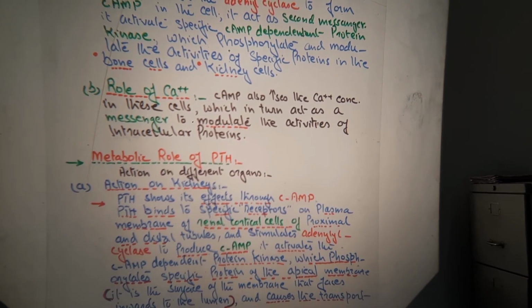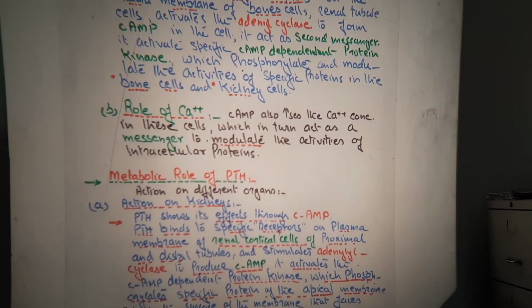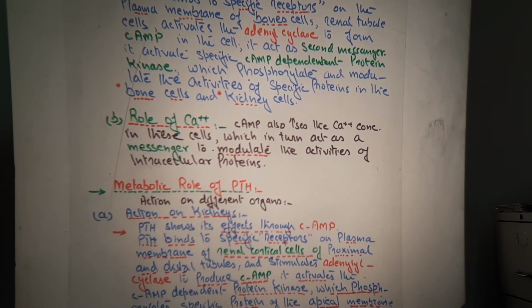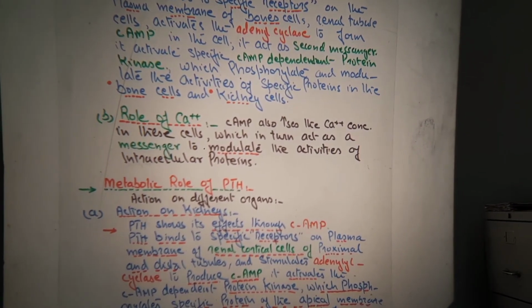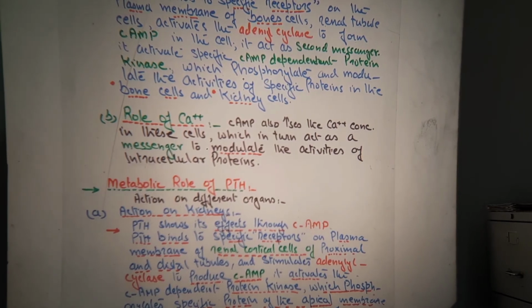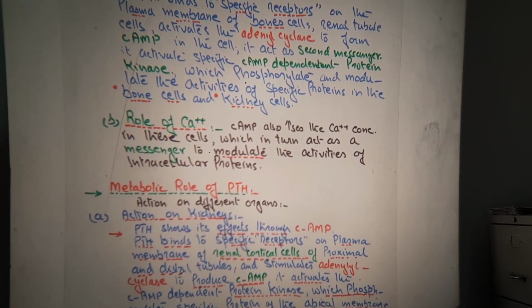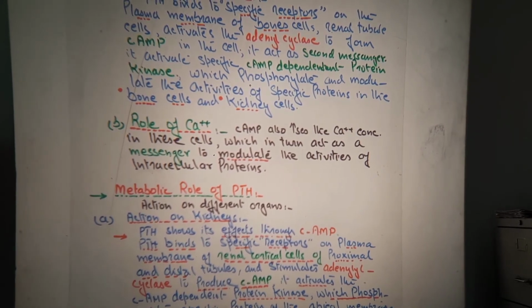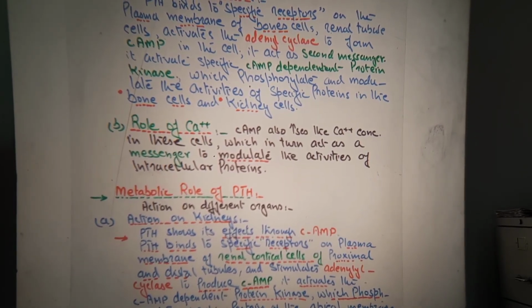You know that cyclic AMP is formed from adenosine triphosphate. When adenosine triphosphate is acted on by the enzyme adenylate cyclase, cyclic AMP is formed in the cell. Now this cyclic AMP, you know, is a second messenger.